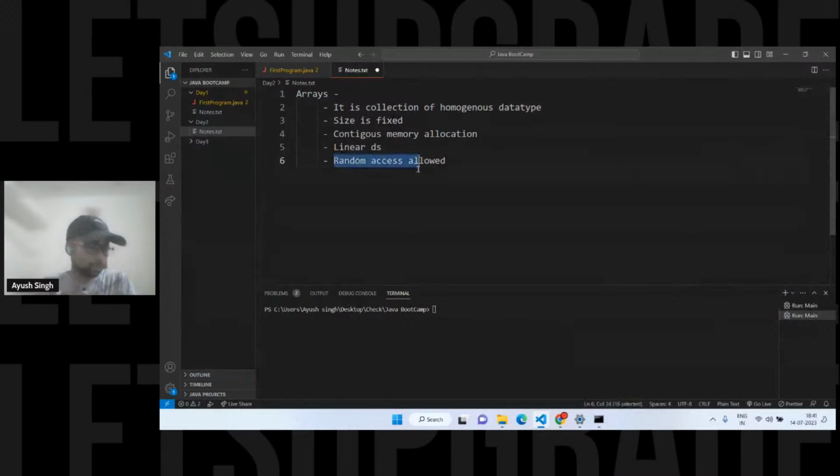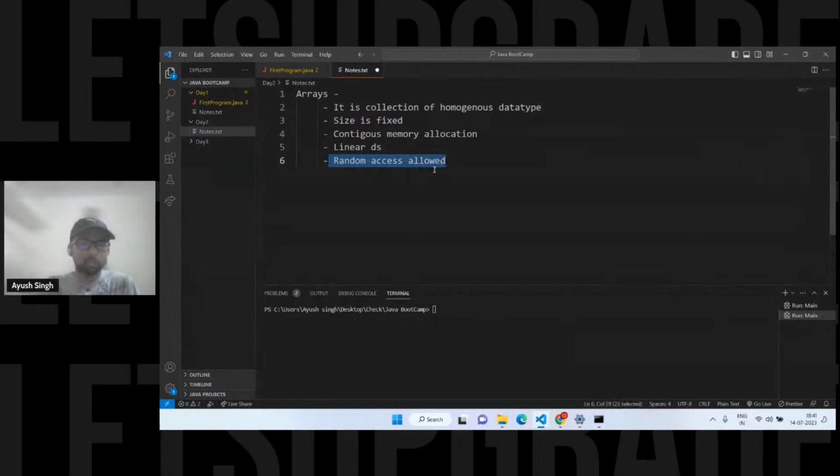You have to traverse. In a stack, you cannot get, let's suppose, the seventh element. In a stack, you have to traverse to the seventh element to get it, right? I mean, if you're not using an array, but a normal linked list implementation for a stack, you have to traverse, right? So this is one of the advantages of the array.